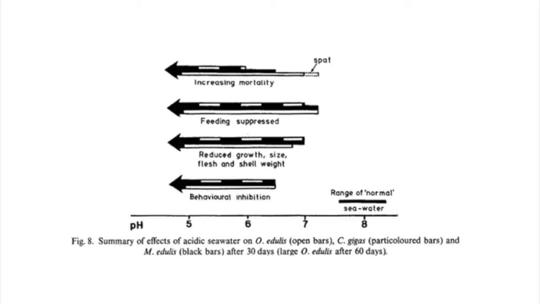Bamber and his contributors also saw growth suppression, tissue weight loss, reduced shell size, shell dissolution, and suppressed feeding activity that occurred at a pH below 7. Our results did not show significant tissue weight loss or reduced shell size, but we did observe shell dissolution. Our research contributes to the ecology field by providing information on how the invasive Asian clam is impacted by acidic conditions. This can be applied to understanding how all mollusks may respond in an acidic and freshwater ecosystem.